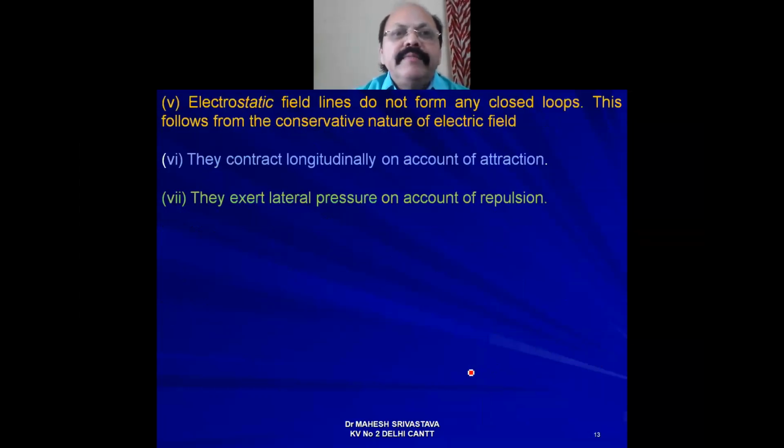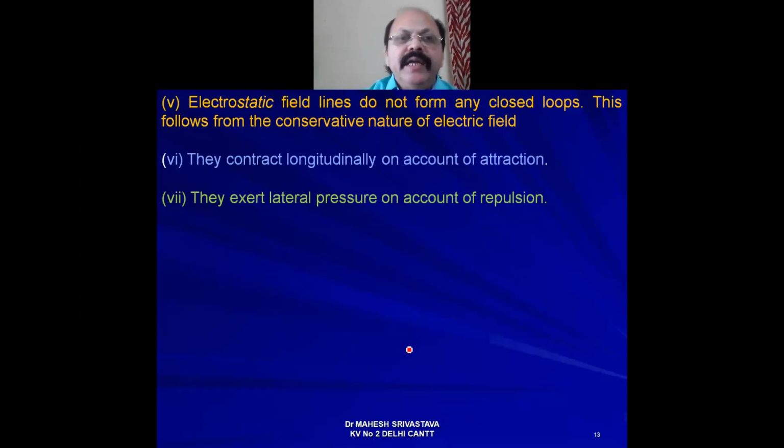Another point is that electrostatic field lines do not form any closed loops. They only start from a positively charged body and end at a negatively charged body. Another point, they contract longitudinally on account of attraction.